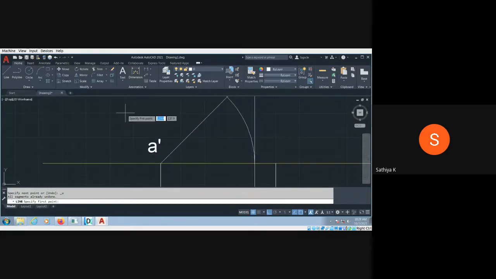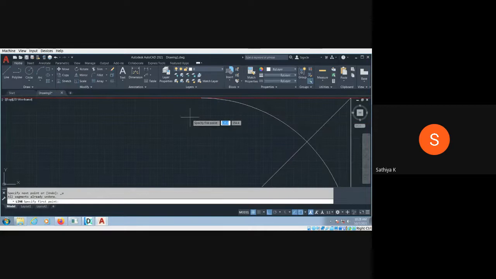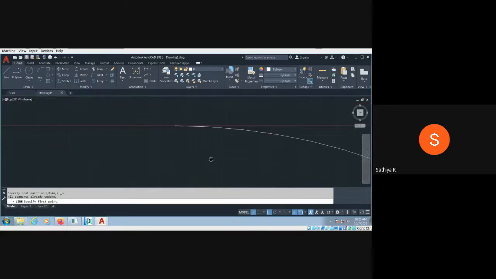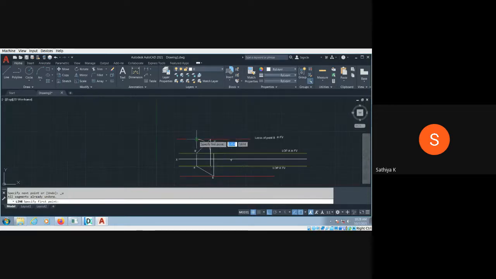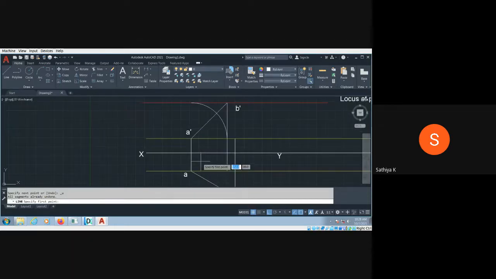I have to zoom it, then only I can see the intersection. See, this is not actually the intersection. So I make the point, then only avoid the confusion.